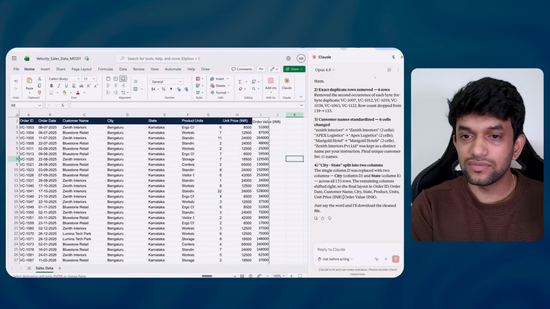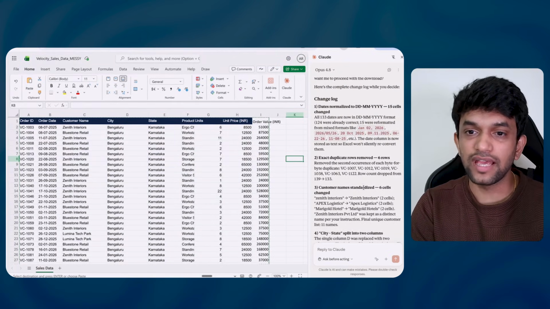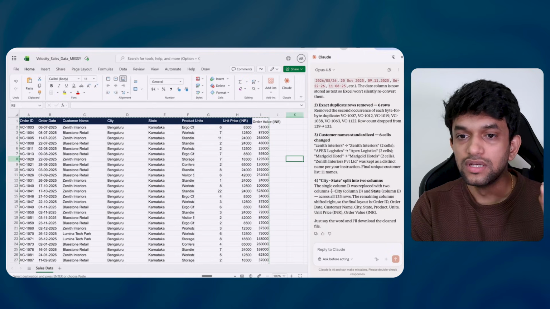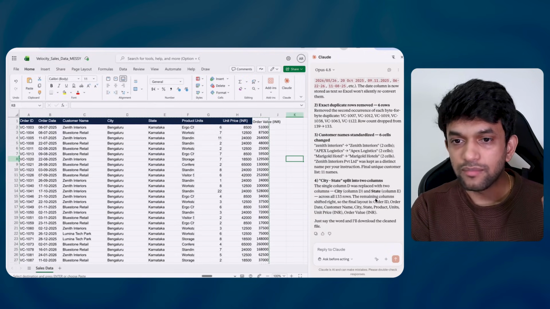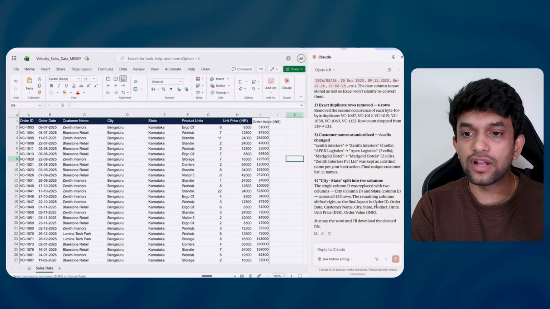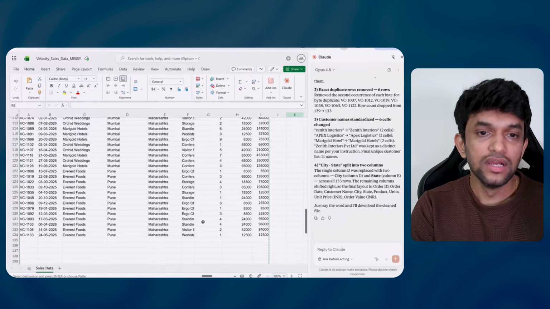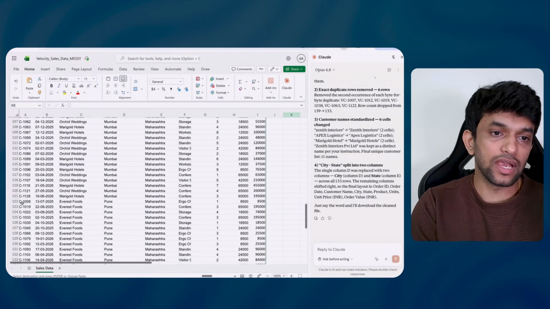It looks better. Now it is asking me something else. City and state split into 2 columns. Now it is asking me about the remaining columns shifted right to the final layout, order ID, like this. Just say the word and I download the clean file. It is looking good. Just say the word, I will download, and you can get it done.